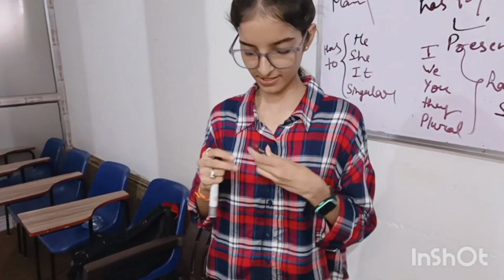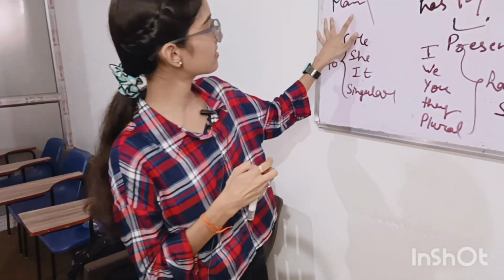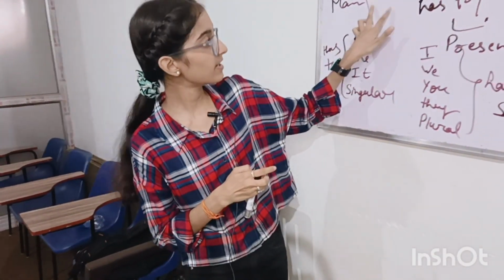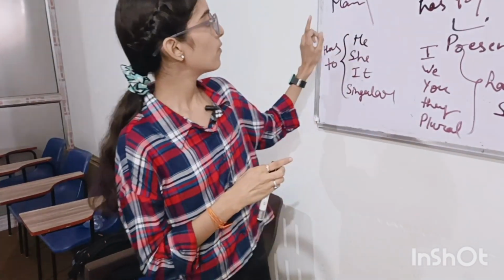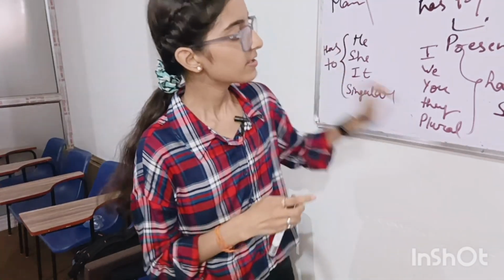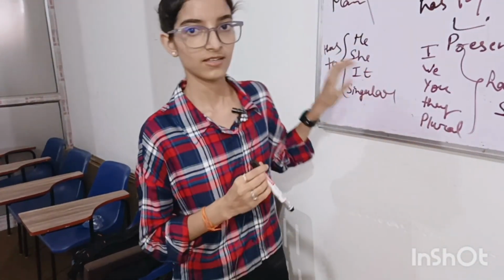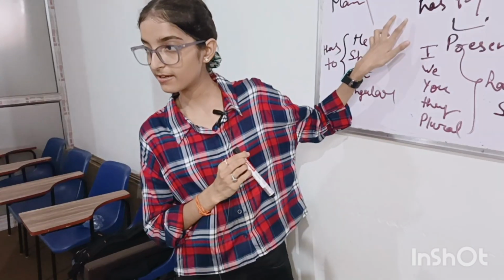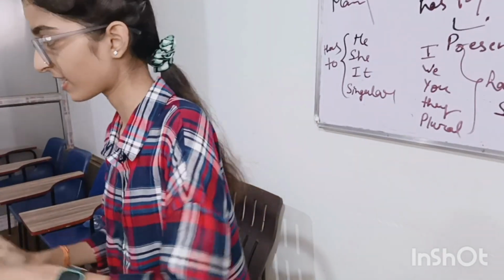Okay, I'll explain. Man is a singular person and men is plural. When our subject is man, then we will use has to. When our subject is men, then we will use have to. Is it clear? Man and men. Sound please, everybody speak with me. Man. Men.